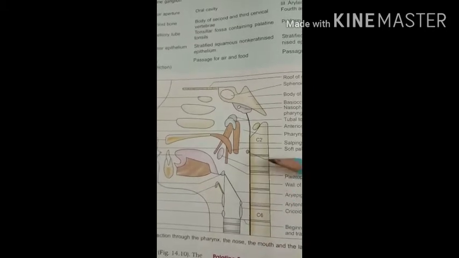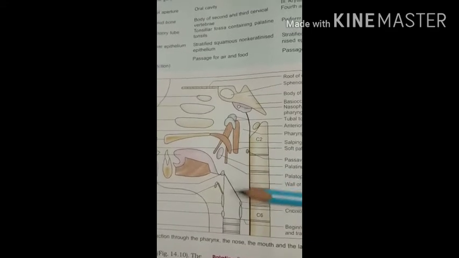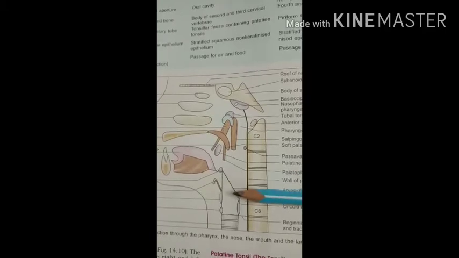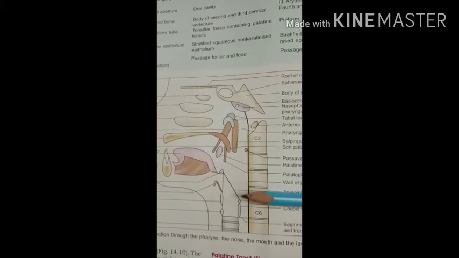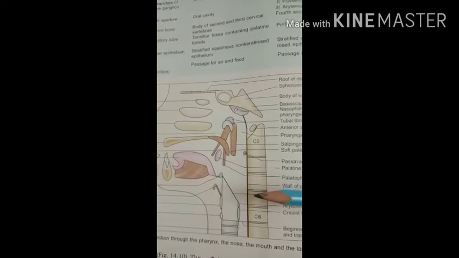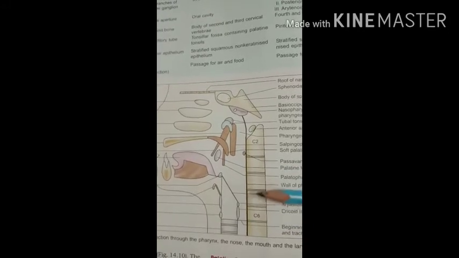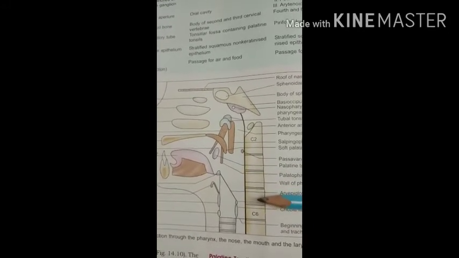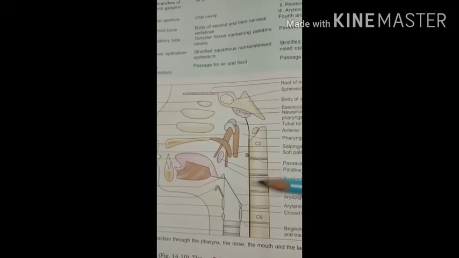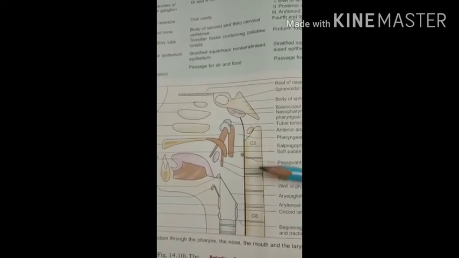Then the boundaries of the laryngopharynx. The anterior wall is made by the laryngeal inlet. Here you can see the larynx, and this opening is called the laryngeal inlet. Posteriorly, the posterior surface of the larynx, the posterior wall, is made by the bodies of C3, C4 and C5 vertebrae, and the C6 vertebral body.